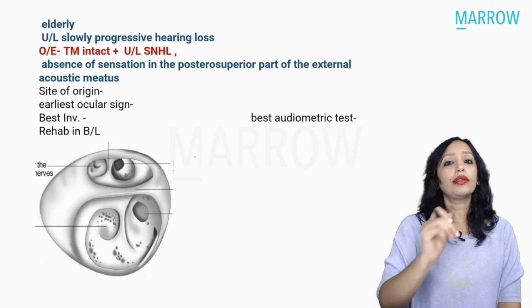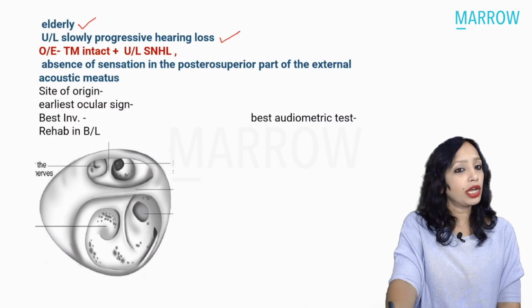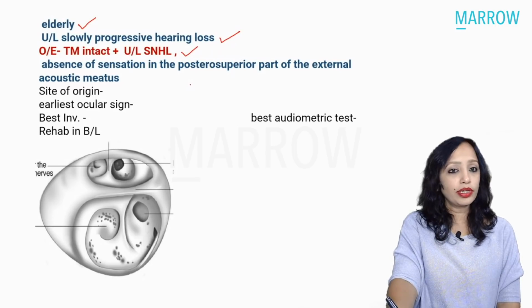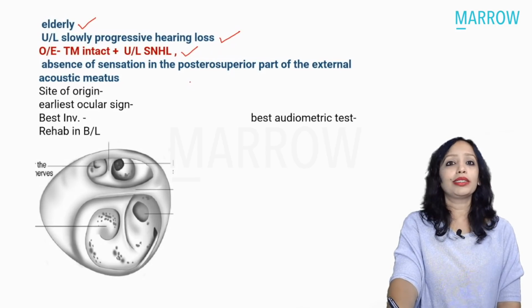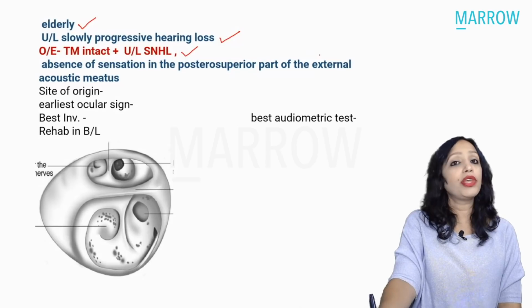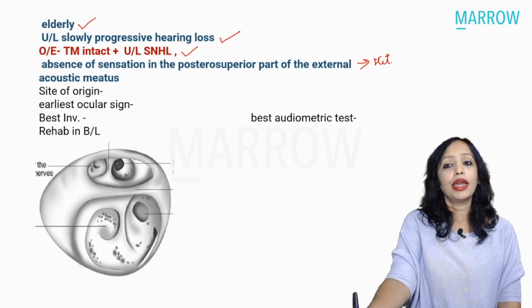And what are the other things that you need to know? Any elderly with acoustic neuroma has unilateral progressive sensorineural hearing loss. The audiometry test will show unilateral sensorineural hearing loss, and a very, very common sign is the absence of sensation in the posterior part of the external acoustic meatus. Can you tell me what this is known as? Yes, this is known as the Hitselberger sign. Hitselberger sign, very commonly asked sign.